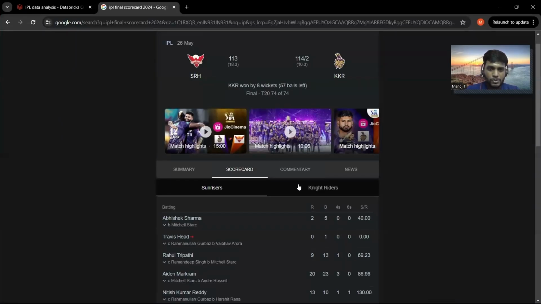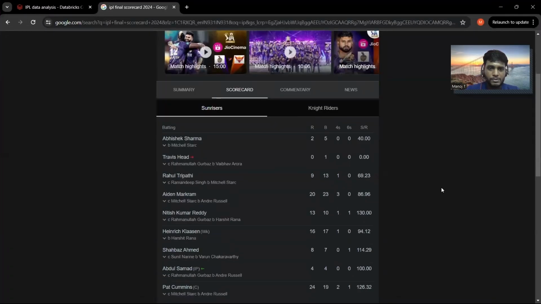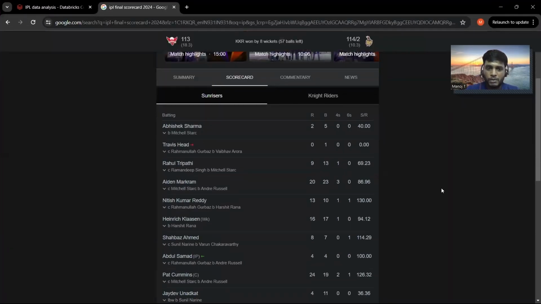Here we have the scorecard of the IPL 2024 final match. Within the scorecard, you have the batters list based on their batting positions, the number of runs they have scored, the balls they have faced, the total number of boundaries and sixes they have hit, their strike rate, and all those things.